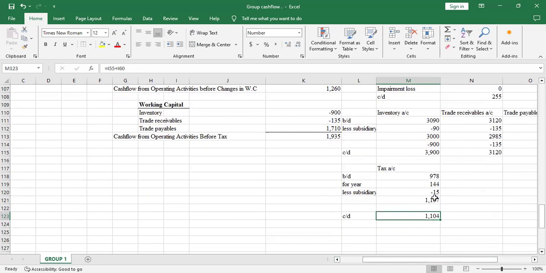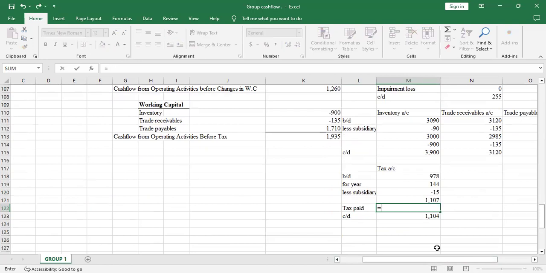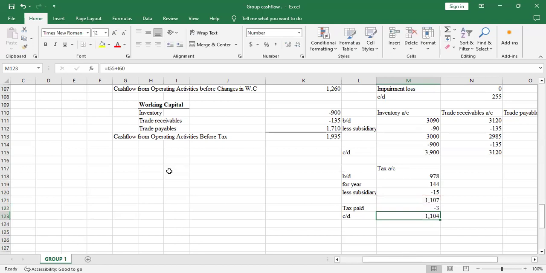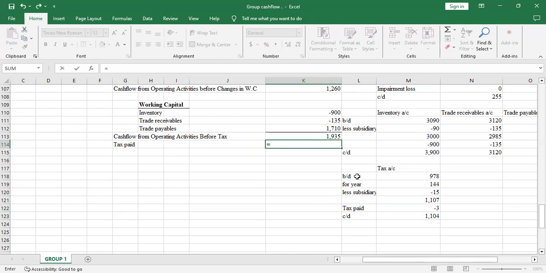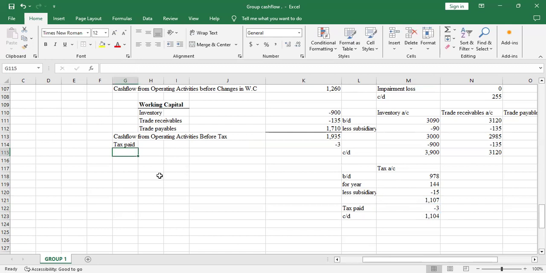So how much did we pay? We pay the difference between these two. So that's tax paid. So the tax paid will be the difference between these two. Because I want it to be negative, I'll take 1104 and subtract 1107. So tax paid was 3 million. So I'll just come here and say tax paid will be equals to, then I'll select that, so that I can get the cash flow from operating activities.